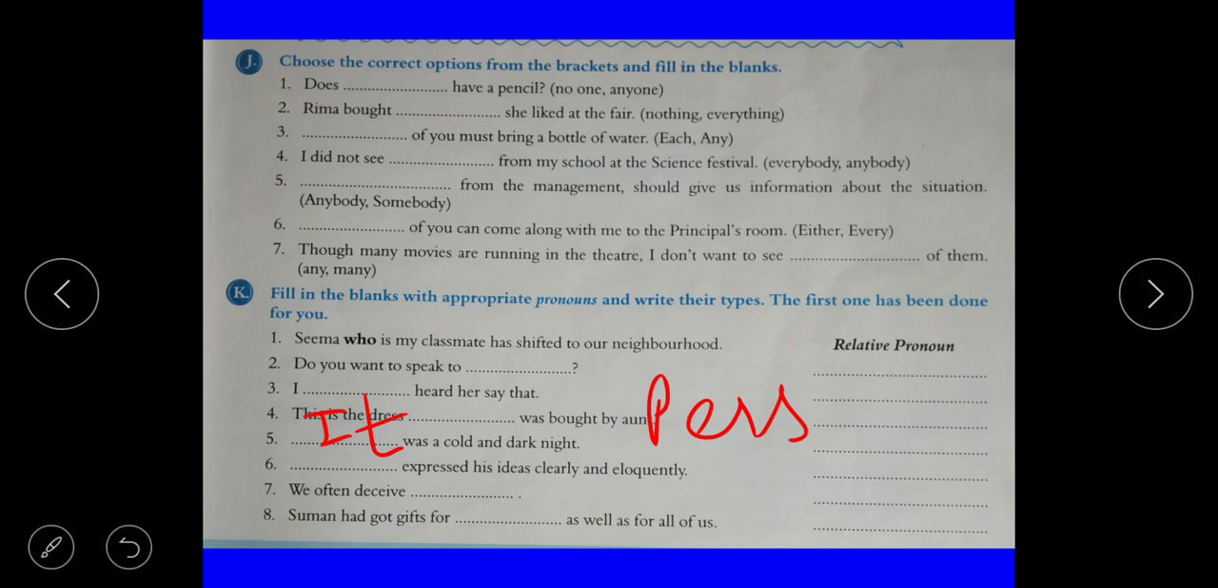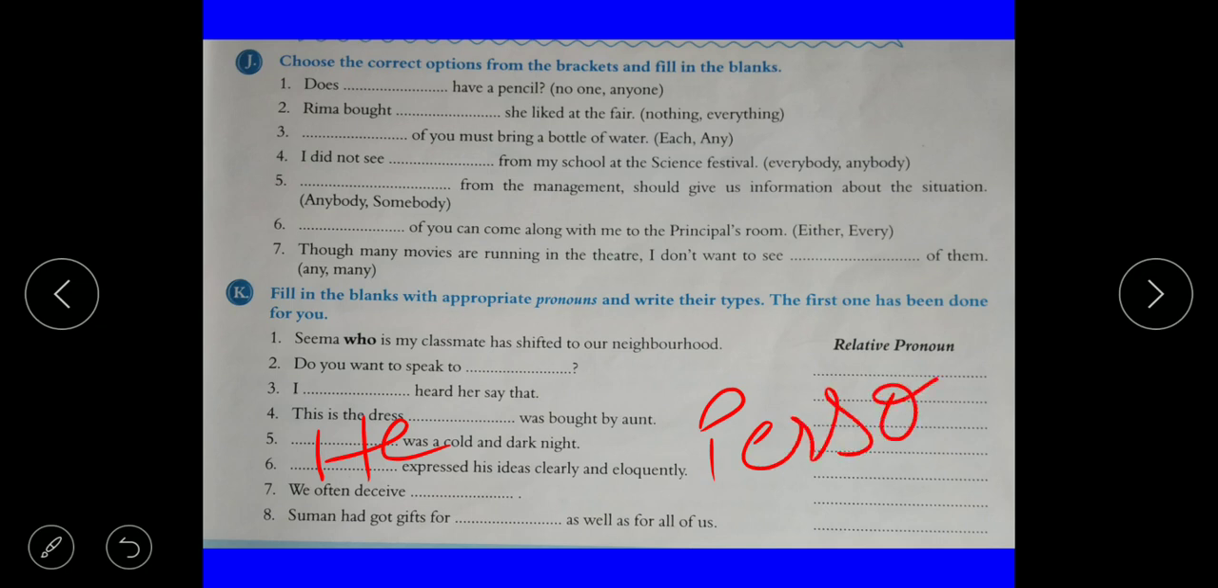The sixth one is: dash expressed his ideas clearly and eloquently. Then the sixth one, he expressed his ideas. He is a personal pronoun. Seventh, we often deceive ourselves.